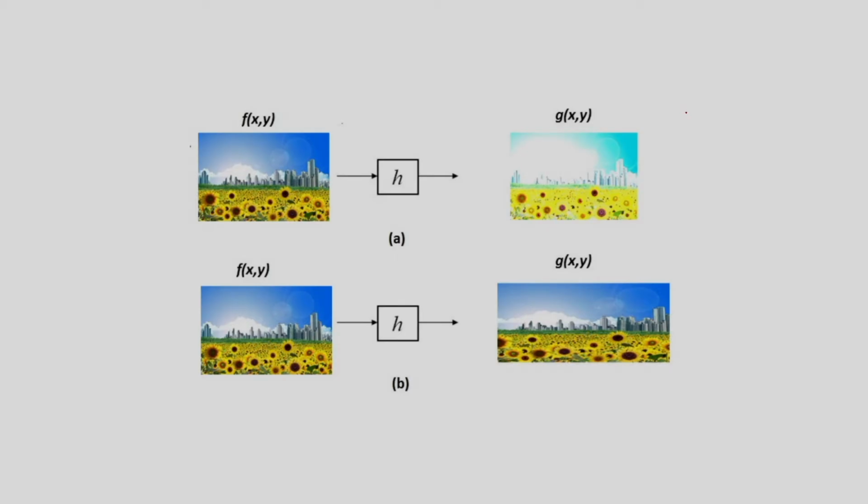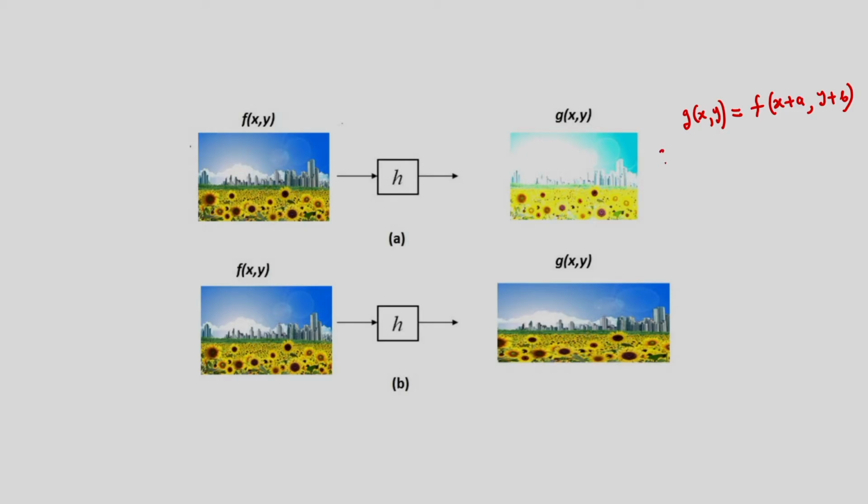Suppose I write g(x,y) equal to f(x plus a, y plus b). This is the operation I am considering, where g(x,y) is the output image and f(x,y) is the input image.